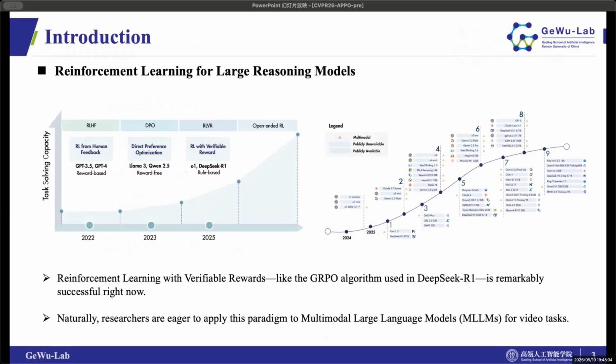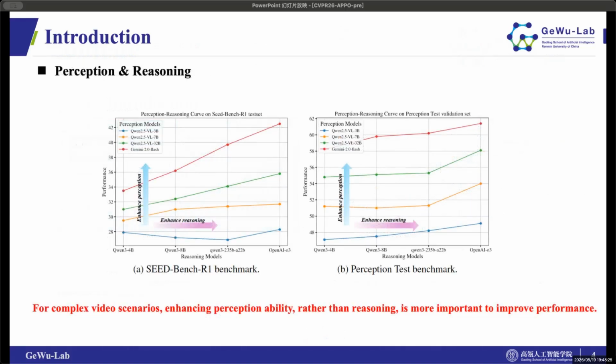Recently, reinforcement learning with verifiable rewards, such as the GRPO algorithm used in DeepSeek R1, has achieved remarkable success in large reasoning models. Naturally, researchers are eager to apply this paradigm to multimodal large language models, MLLMs, especially for video tasks. However, video tasks present unique challenges.